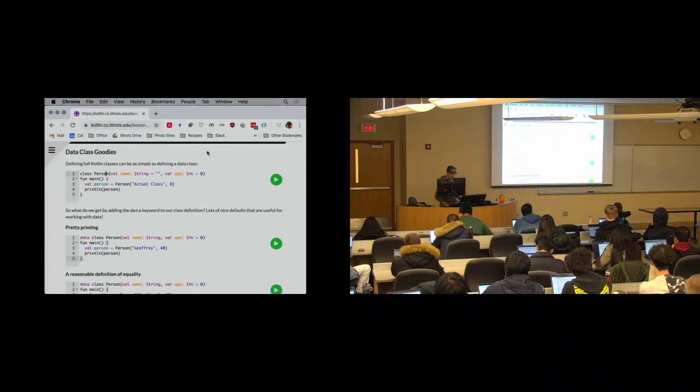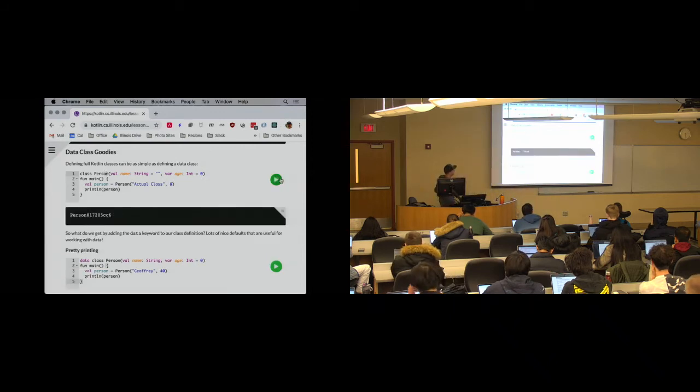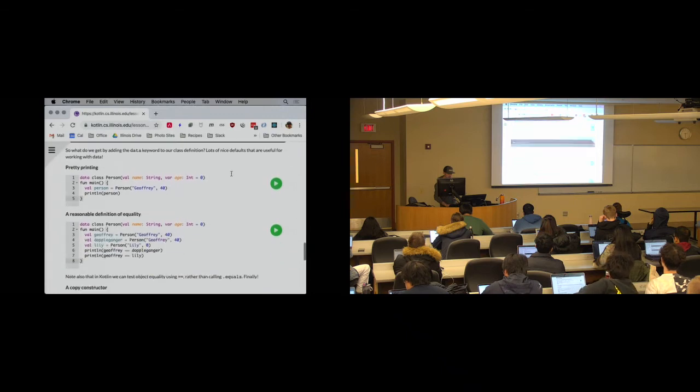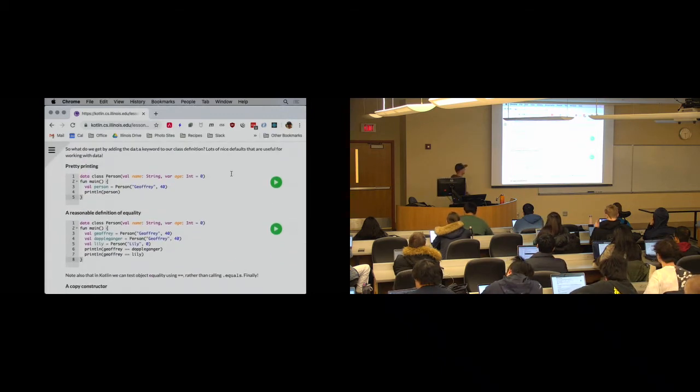And we're going to print this. Now, you might have noticed something different about this already, right? You might have noticed one of the things that we get when we add data, right? Otherwise, it works exactly the same. So data class, I see a nice printed thing. Normal class, I don't, right? So one of the things that we get out of the data definition is a nice toString method, right? That just uses the names of the fields and their values, and prints them in a comma separated way. That's nice. One fewer line of code I had to write and maintain, right?